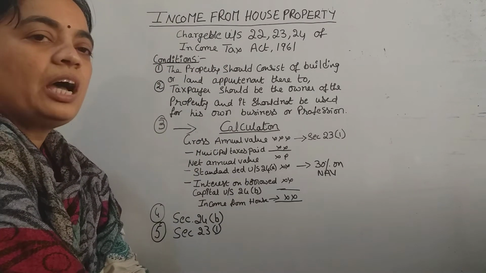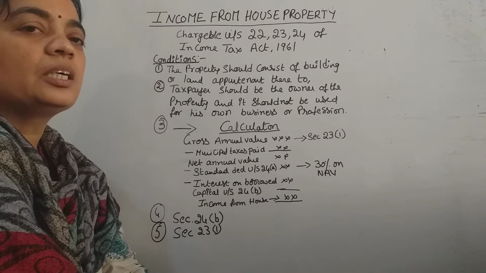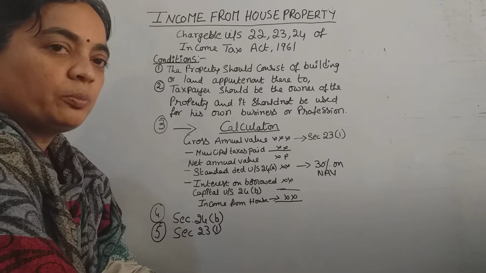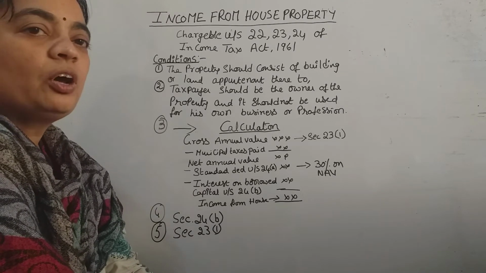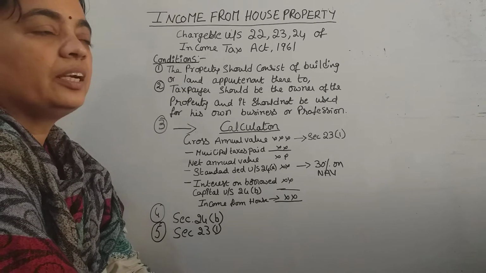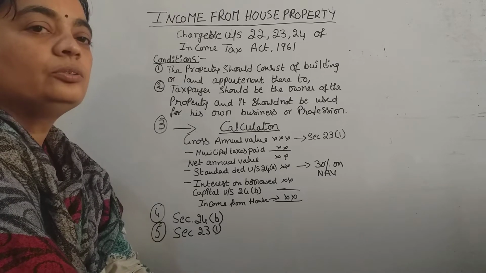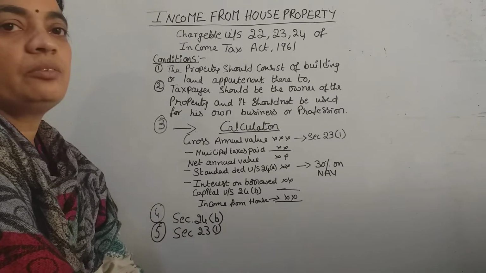Now you have a house property, and on that you are getting some income. Generally, house property income means nothing but rent only. So if you are getting that, what is the procedure to calculate the exemptions and the chargeable part? We will see now.